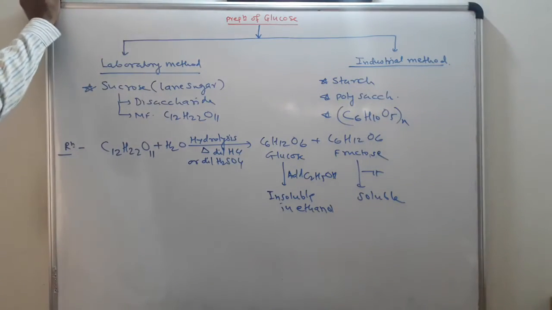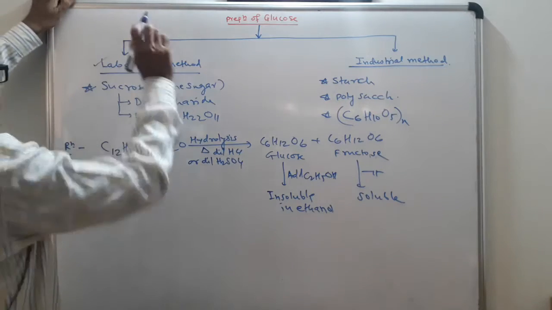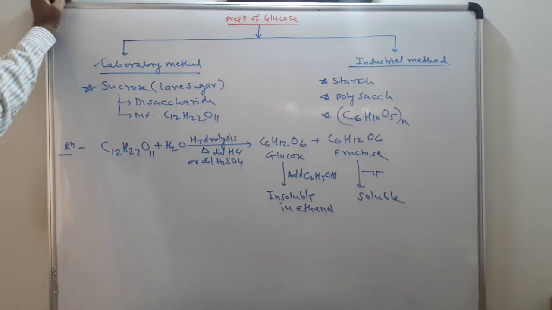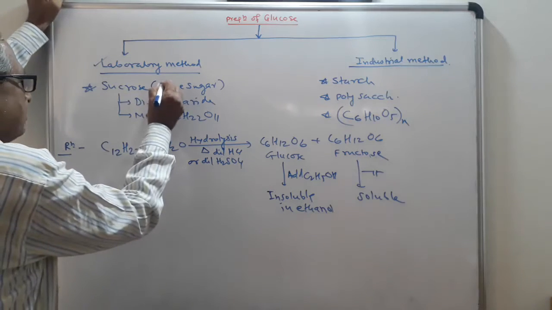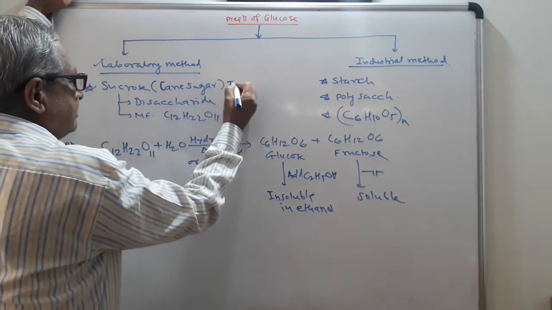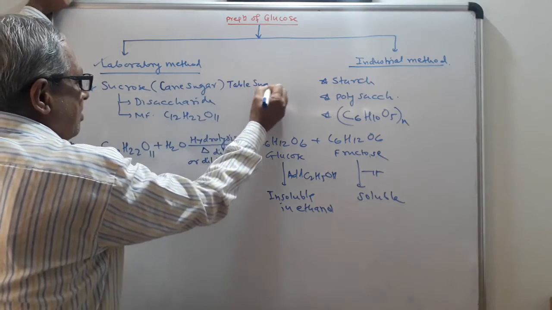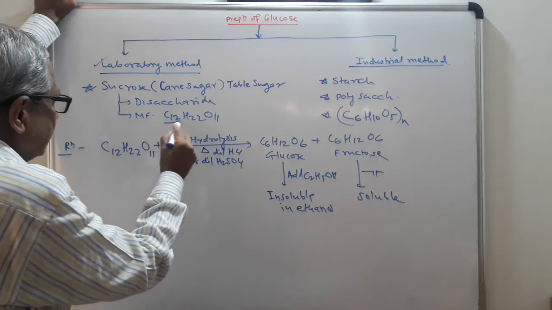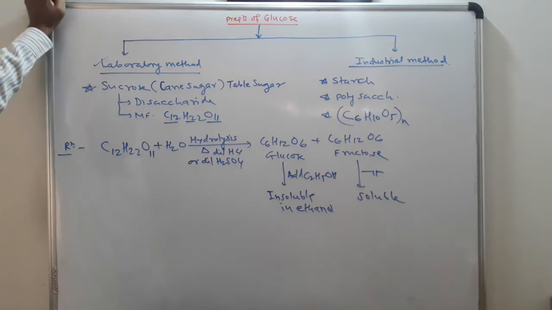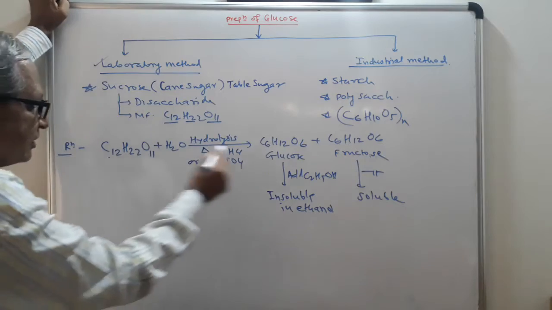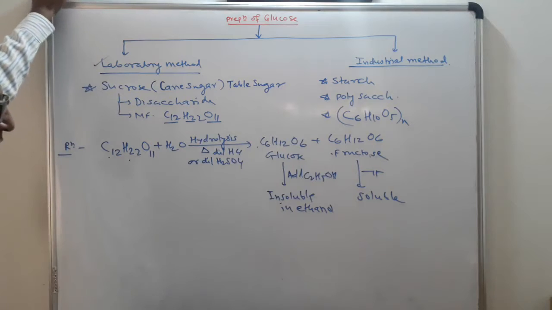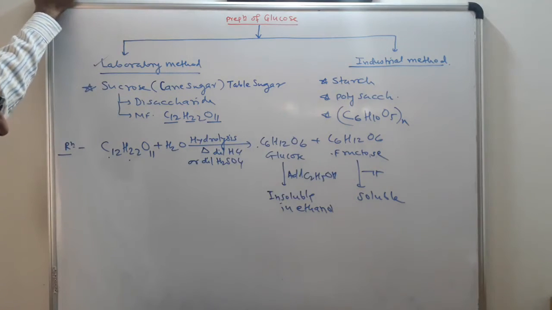So take the revision on the title, laboratory method. In the laboratory, glucose is prepared from sucrose. Sucrose is also known as cane sugar. It is also known as table sugar. It is a disaccharide. Molecular formula C12H22O11. So when you add the water molecule, 6 here, 6 here, 12 hydrogen atoms and 6 oxygen atoms. So one is glucose, another is fructose.